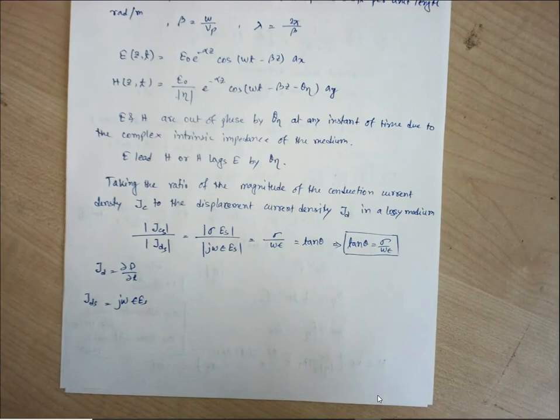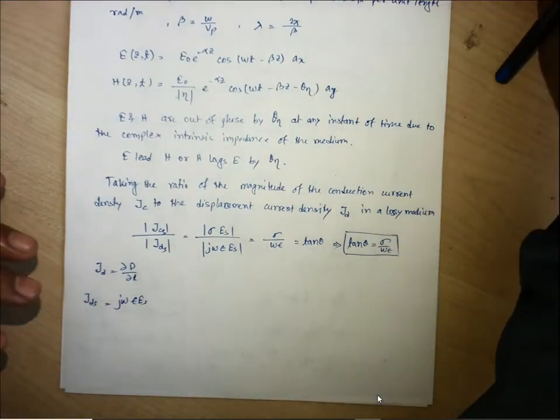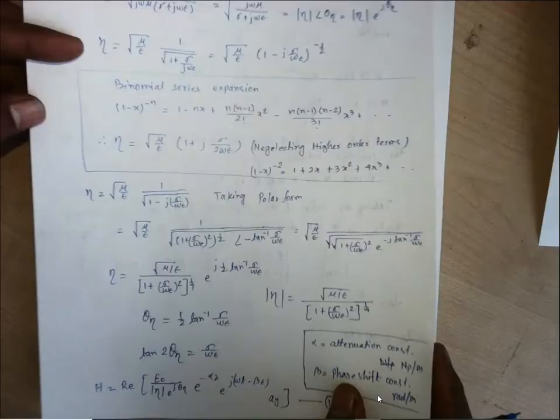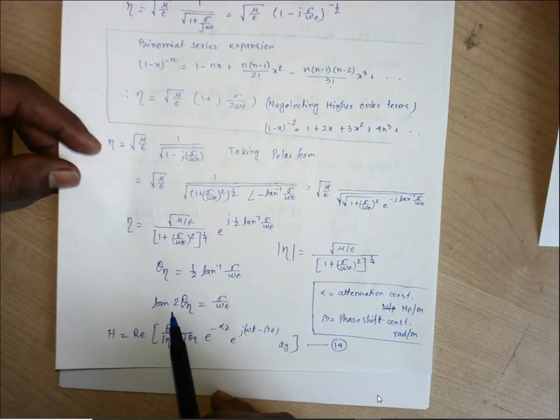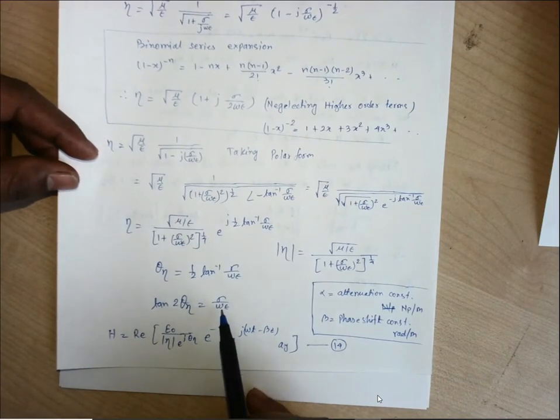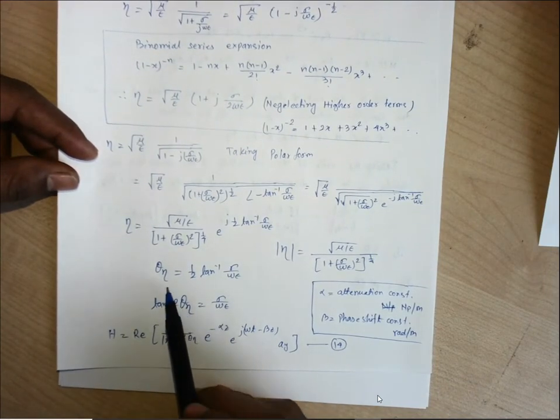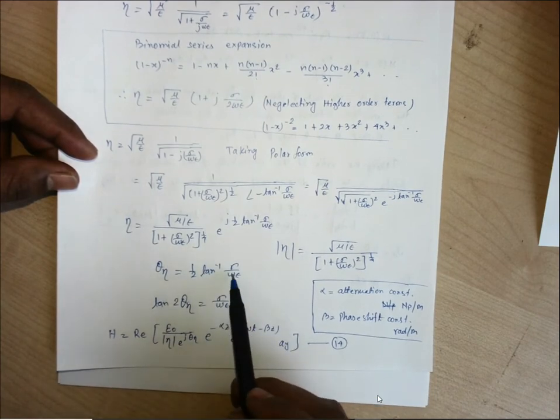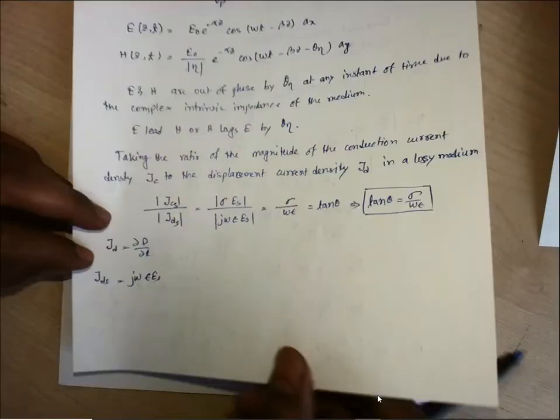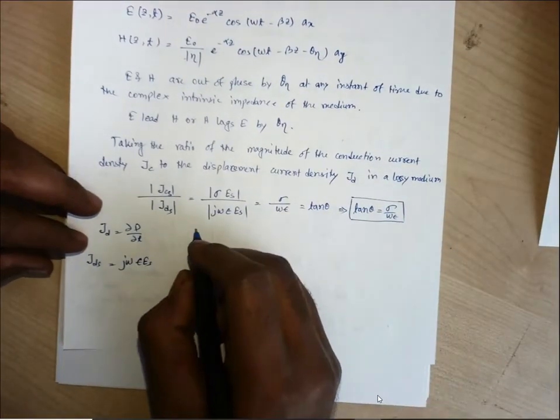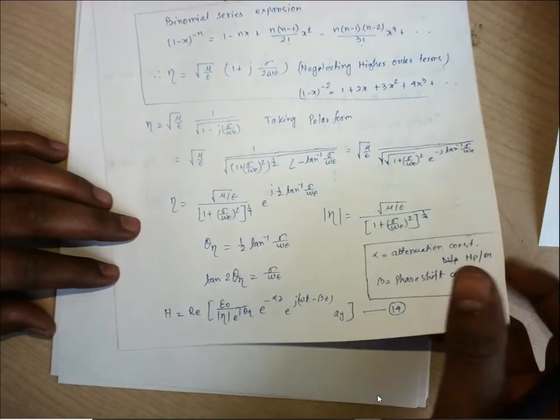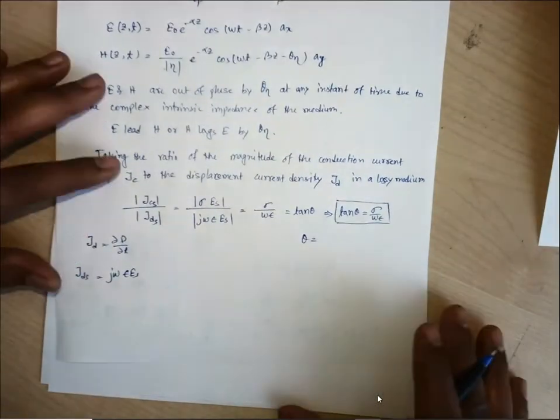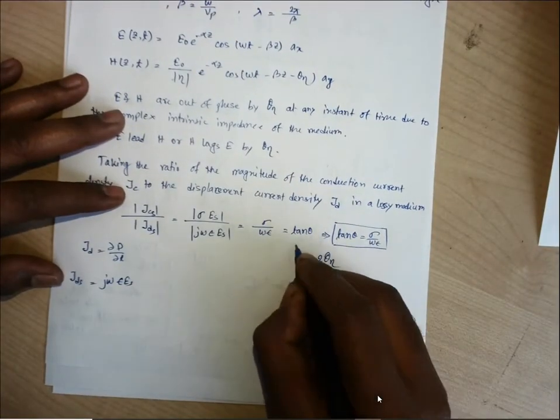So what is our theta eta, if you can remember? Theta eta was tan of twice theta eta was sigma by omega epsilon. Tan of twice theta eta, or theta eta is half of tan inverse sigma by omega epsilon. So what can we write here? This theta is twice of that theta, right? If we cancel this tan on both sides, sigma by omega epsilon, we can write this theta as twice of theta eta.